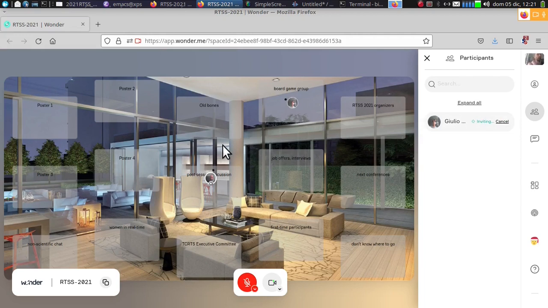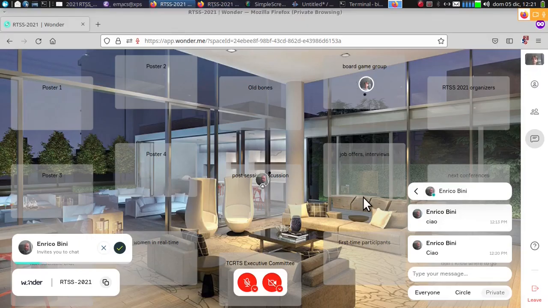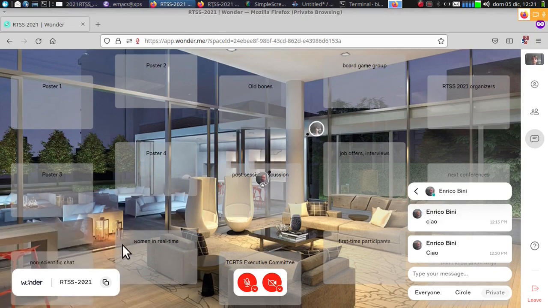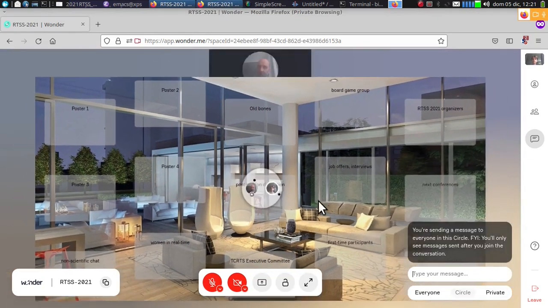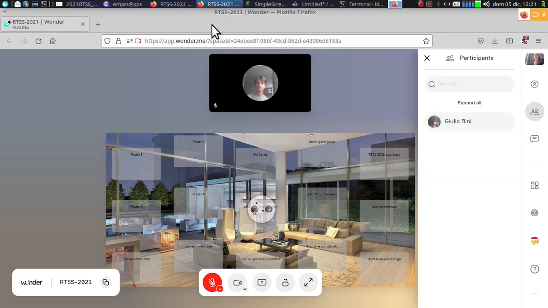Now, Giulio Bini is actually my son, but he is on this browser too. If I open Giulio Bini's window here, I can either decline or accept the invitation. If we accept the invitation, basically Giulio Bini and I are joining the same circle, and we can talk to each other. You see my face up here, and then Giulio, and on my screen I'll see Giulio Bini's face here.